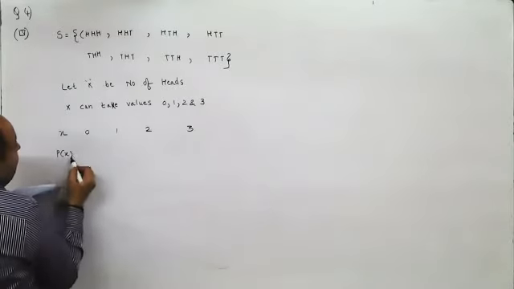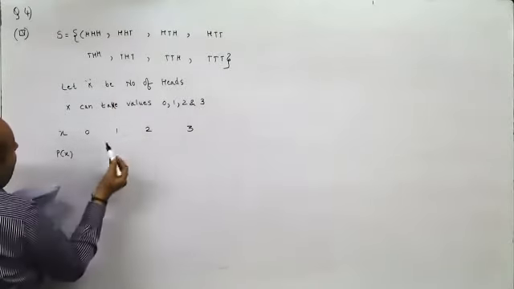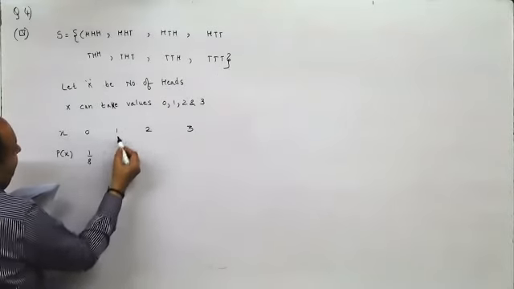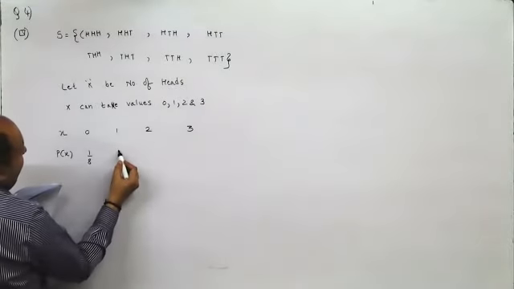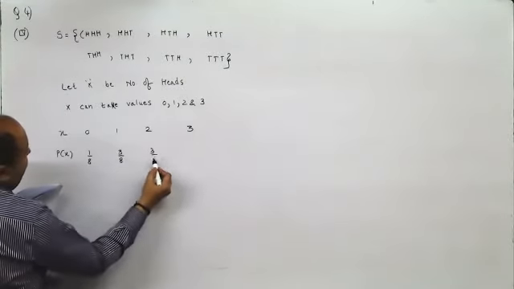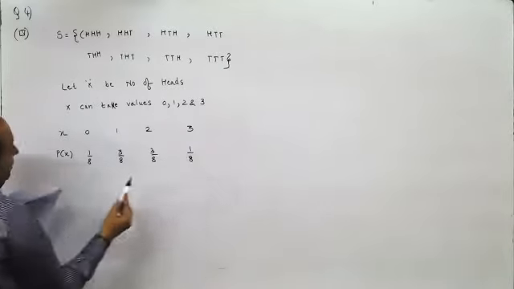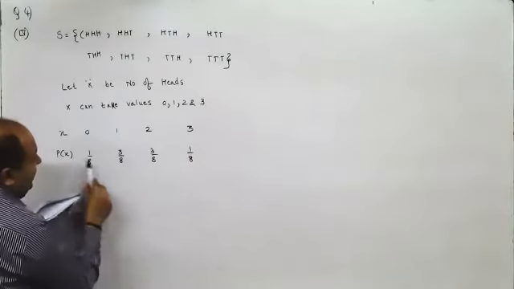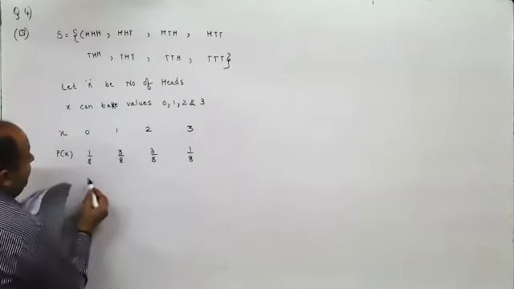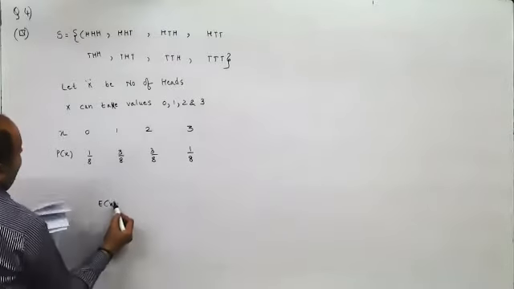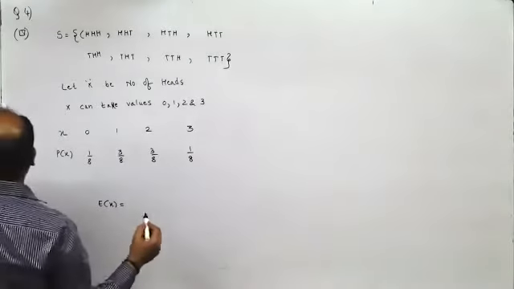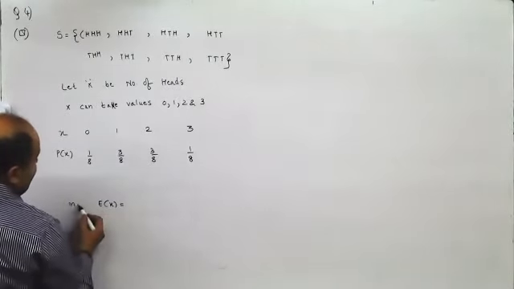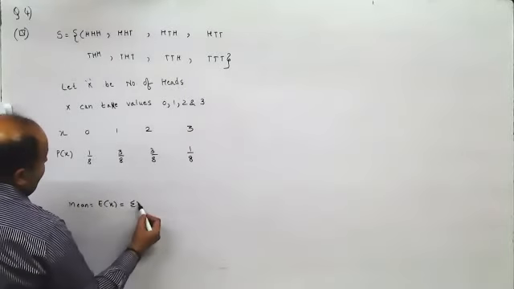Probability of 0 heads is 1 by 8. Probability of 1 head is 3 by 8. This is also 3 by 8. This is also 1 by 8. Now remember, the addition should be 8 by 8, that is 1. That is sigma px. Now you need expected value of x. It would be same as mean, and that is given by sigma x px.